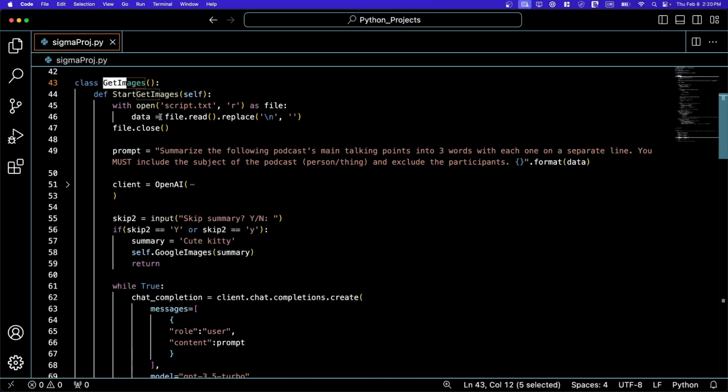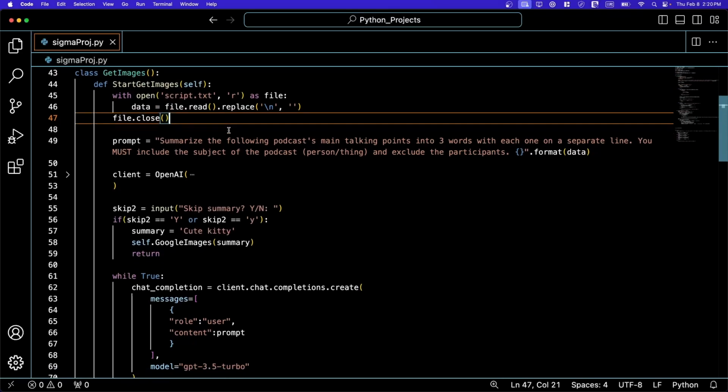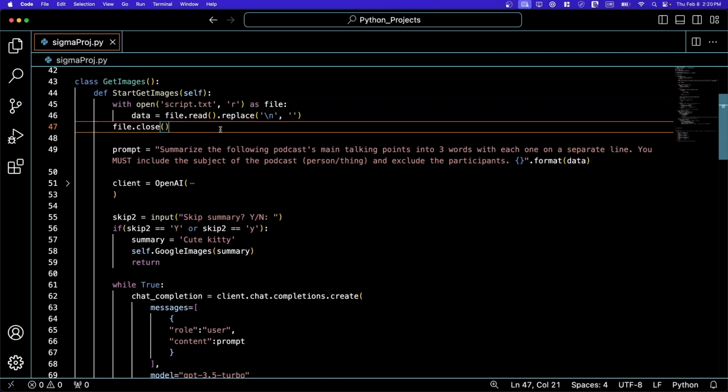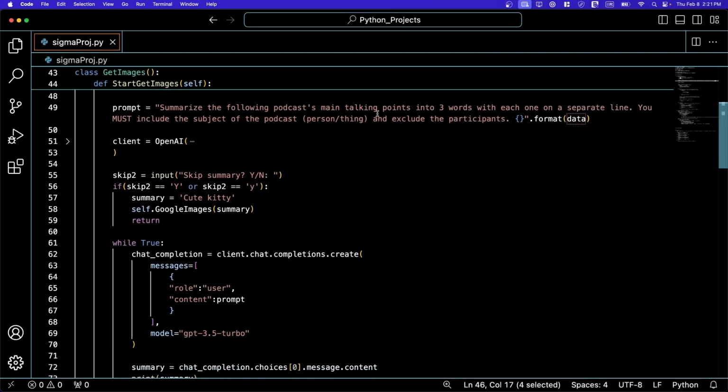Gets images. So basically what happens is it opens the script file and then it sets it to the variable data, and then it sends data here and adds it to this prompt, which says summarize the following podcast's main talking points into 3 words with each one on a separate line. You must include the subject of the podcast, person/thing, and exclude the participants.